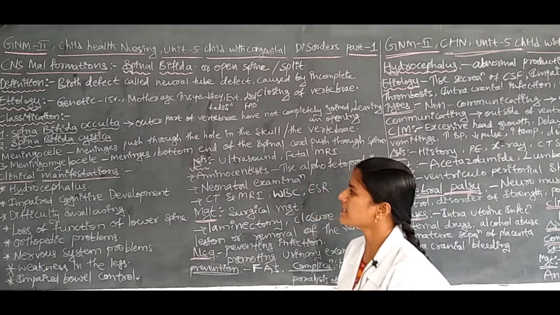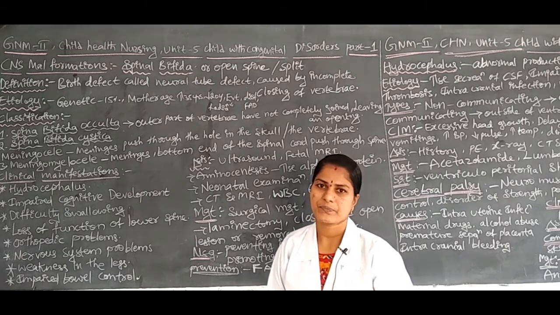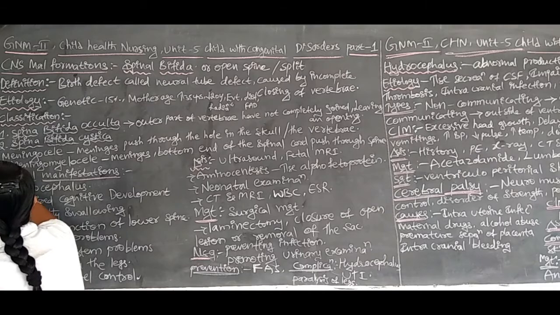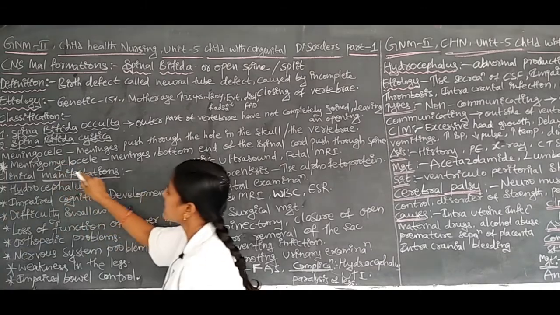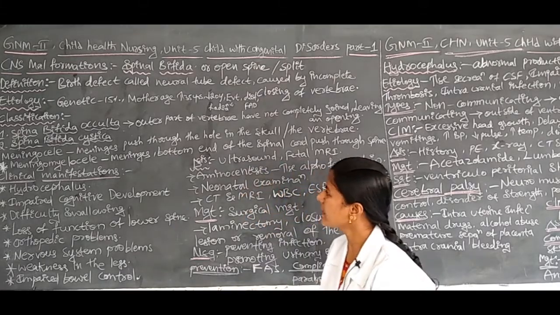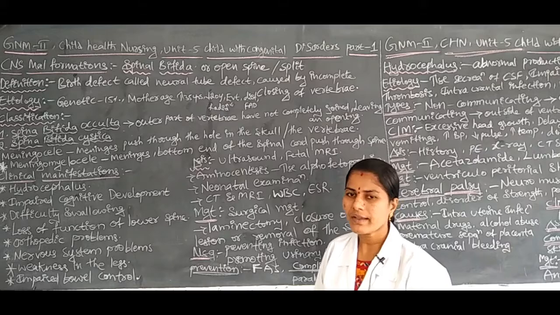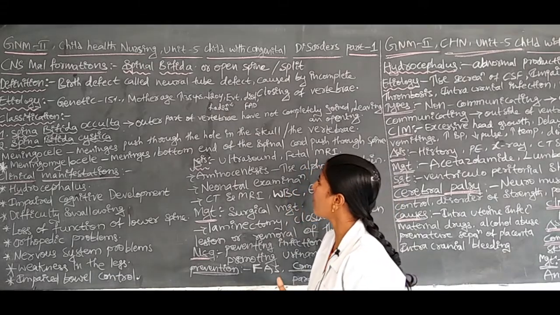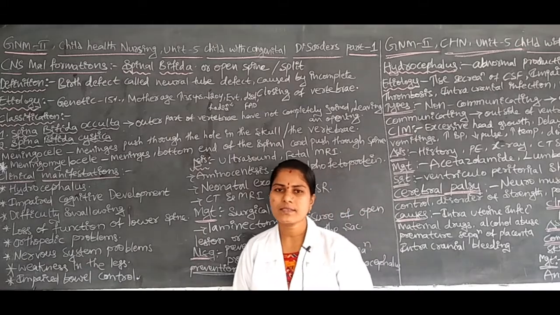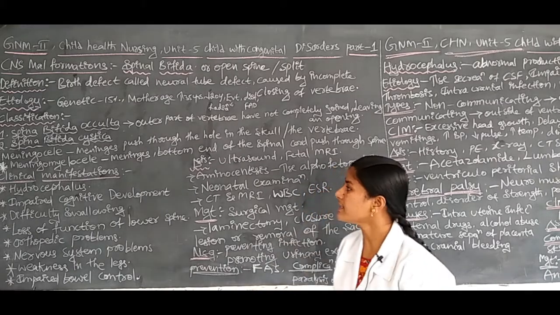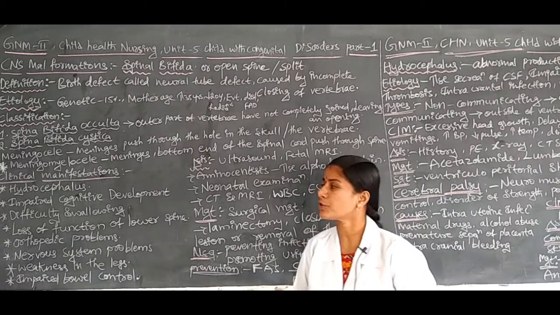Next, another one, that is spina bifida cystica. In this, subtopics are there: one is the meningocele, another one is the meningomyelocele. In meningocele, what happens is the meninges layer, the covering layer, is pushed through a hole of the skull. The skull has some holes, no, what are those? Fontanels. Through the fontanels the meninges is pushed to the outside.